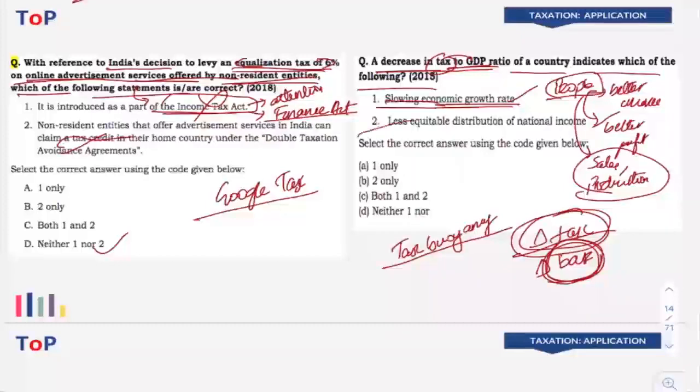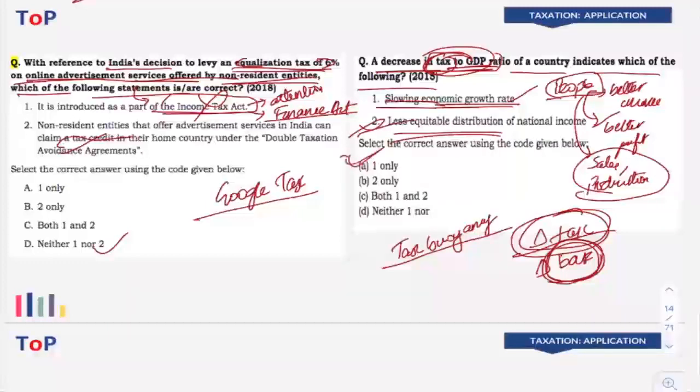Now, second is less equitable distribution of national income. Now, that cannot be told, right? With just this particular kind of data with us, we cannot surely say it is showing that there is less equitable distribution of national income. This is not the right indicator to understand that. And this indicator will not give any solid evidence for that as well. So the statement is wrong. So use your logic here. That is something that you can do.